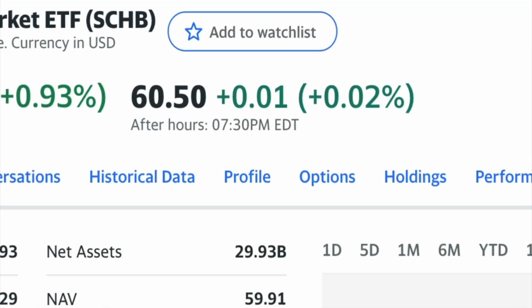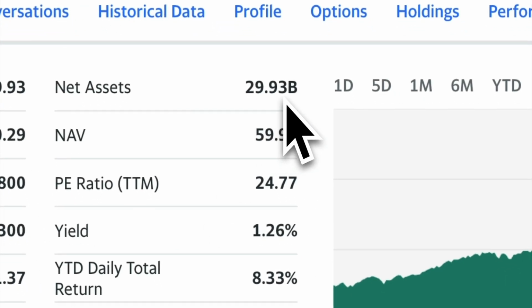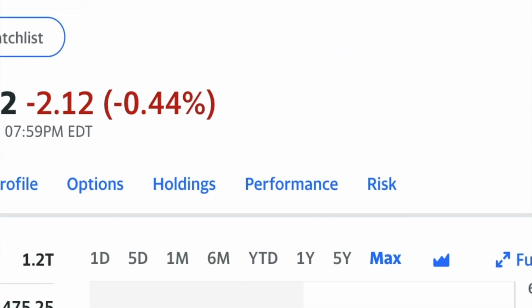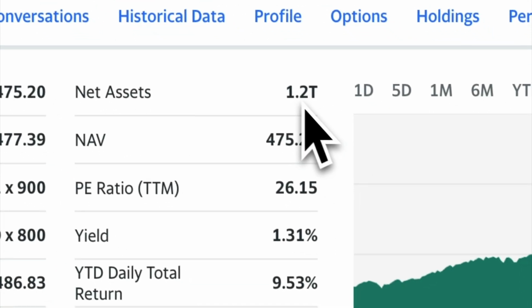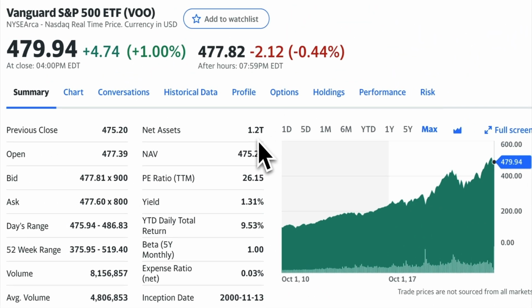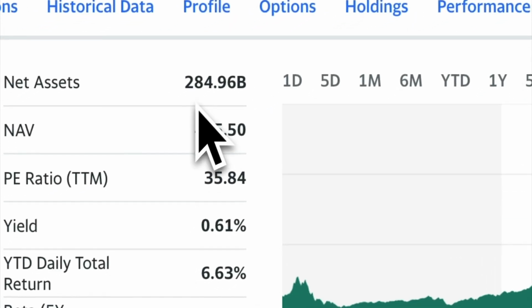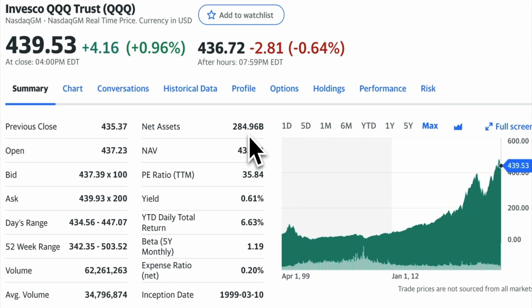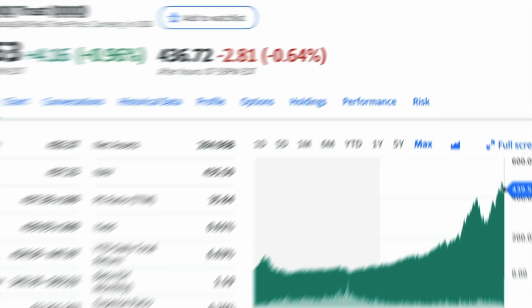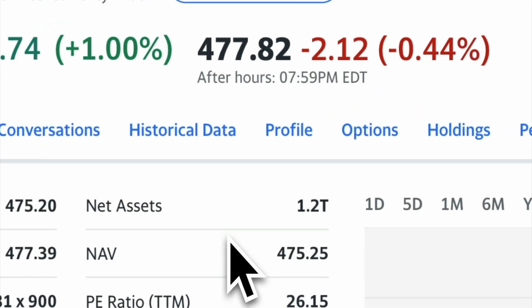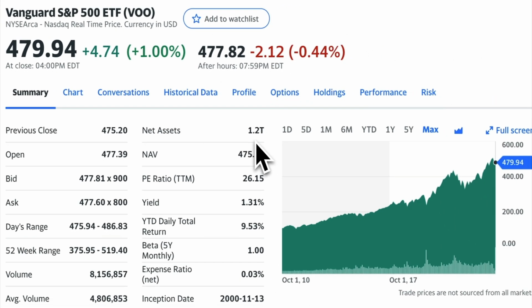Starting with Schwab, we can see it has about 29 billion. VOO has about 1.2 trillion in assets under management. Of course, this is one of the biggest ETFs, right? If we look at QQQ, it has about 284 billion. So when it comes to assets under management, VOO from Vanguard is the top dog.